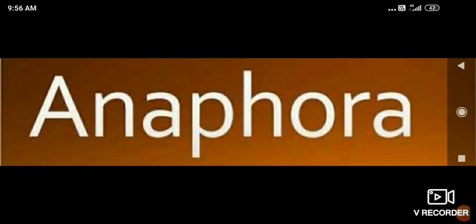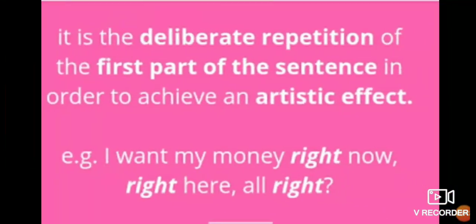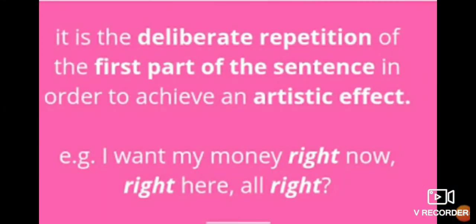Now see anaphora. What is anaphora? It is a deliberate repetition of the first part of the sentence in order to achieve an artistic effect. Now, in very simple language, I will tell you. Here, the same word gets repeated in consecutive lines. You can see.